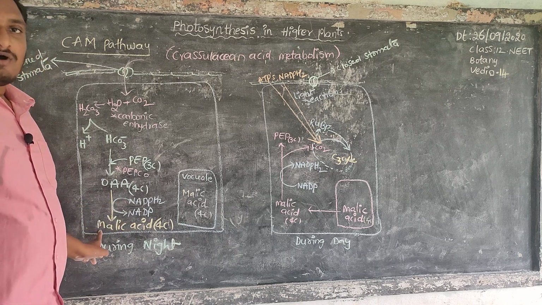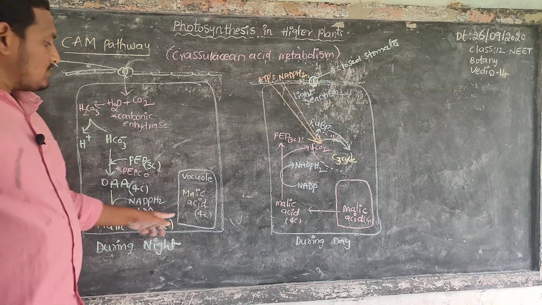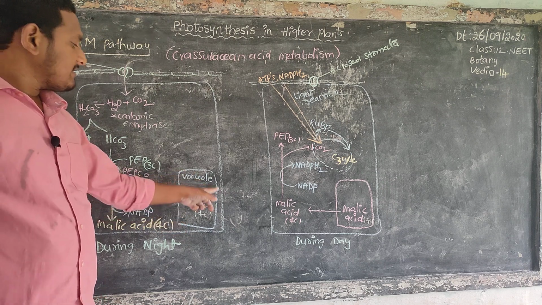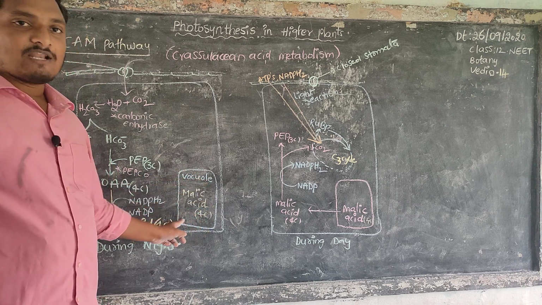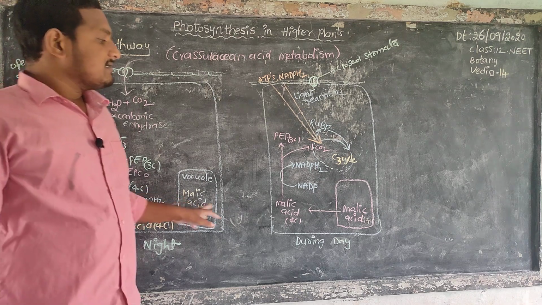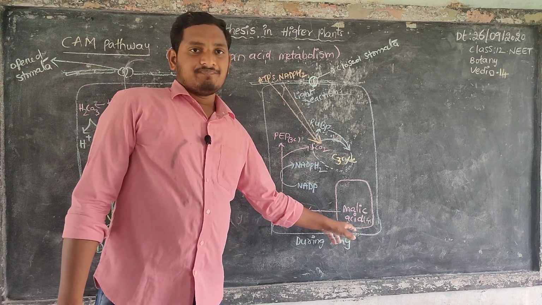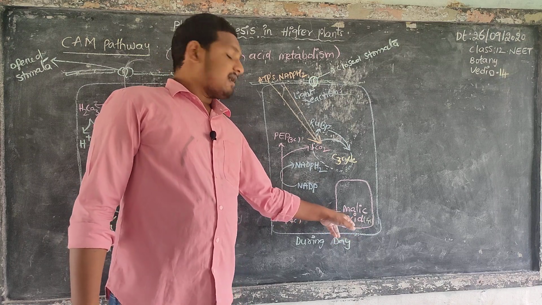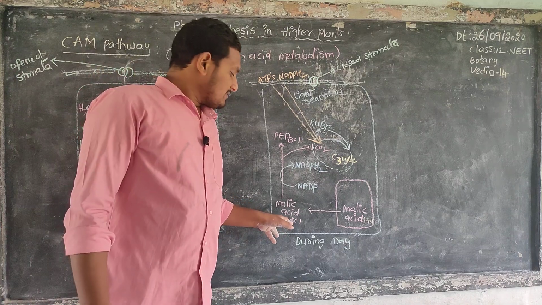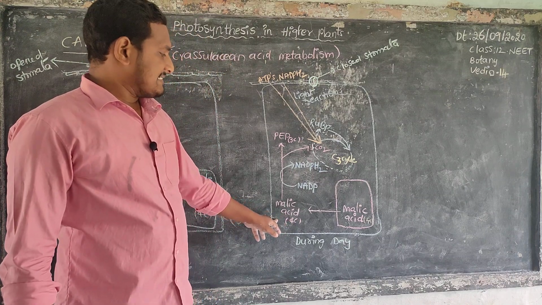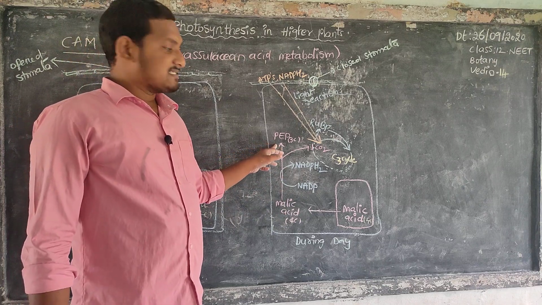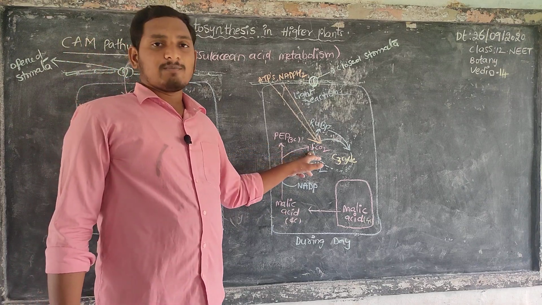This 4 carbon malic acid is stored in the vacuole during the night time. After that, this malic acid enters daytime and diffuses into the cytoplasm. The 4 carbon malic acid changes into 3 carbon phosphoenol pyruvic acid and 1 molecule of carbon dioxide.